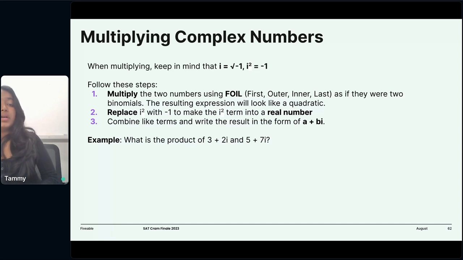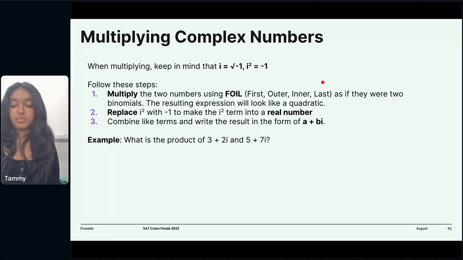So for example, what is the product of 3 plus 2i and 5 plus 7i? You guys want to take a minute and solve this? You can take about 30 seconds. Okay, 30 seconds.